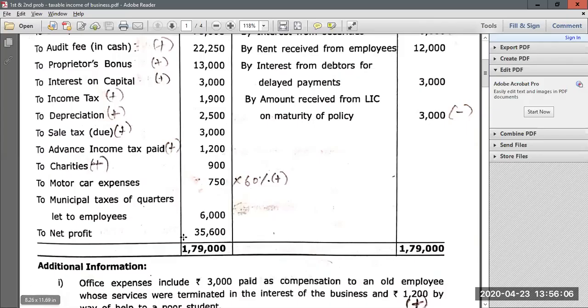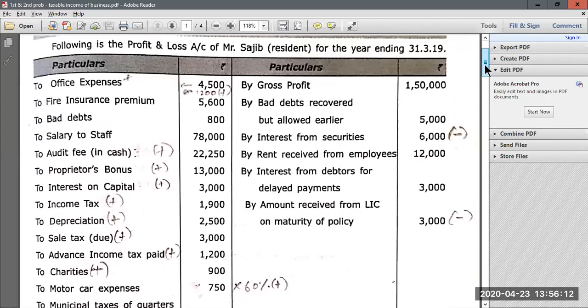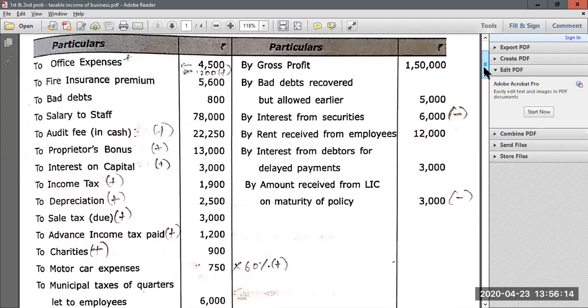Then again, net profit they are given 35,600. This will be the starting point for computation of taxable income from business. Now we have understood how to add all the items which are inadmissible from the debit side. Now let us look at all the items on the credit side of the P&L account.